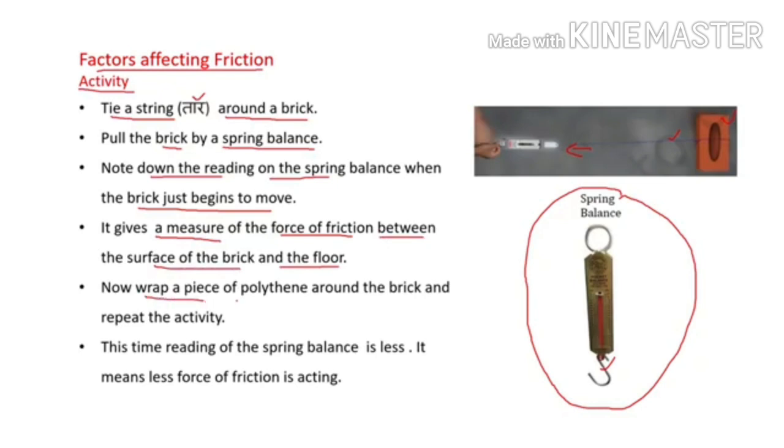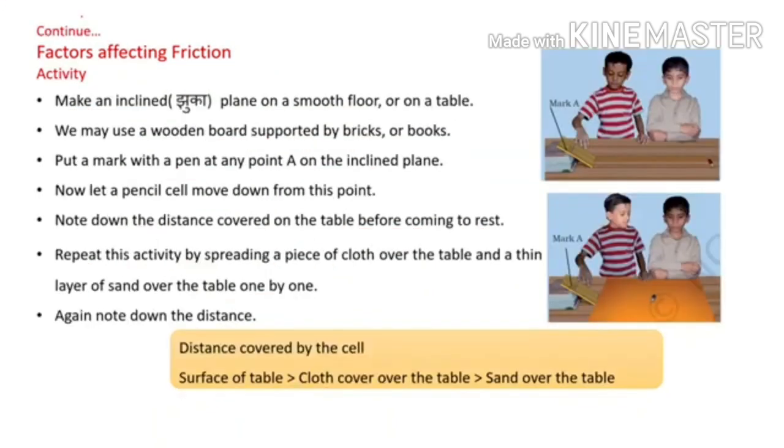Now, wrap a piece of polythene around the brick and repeat the activity. This time, the reading of the spring balance is less. It means lesser force of friction is acting upon the brick now. We can do another activity.